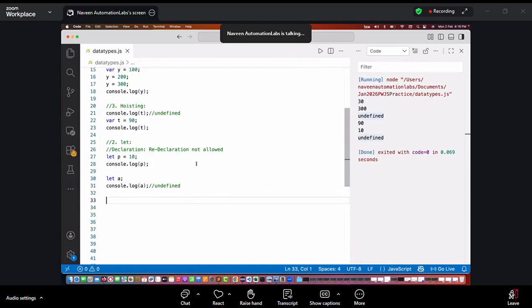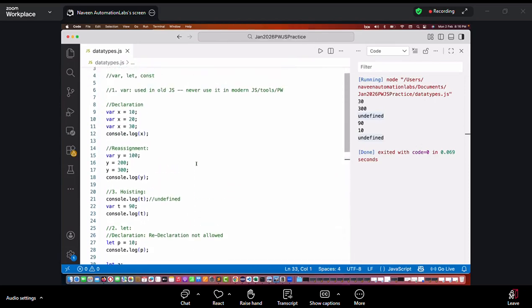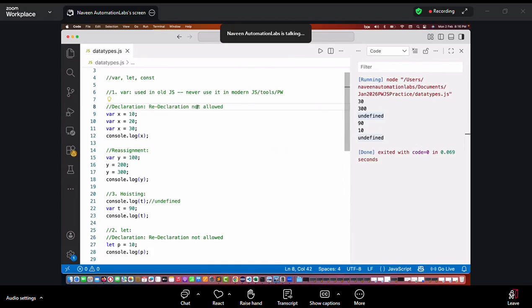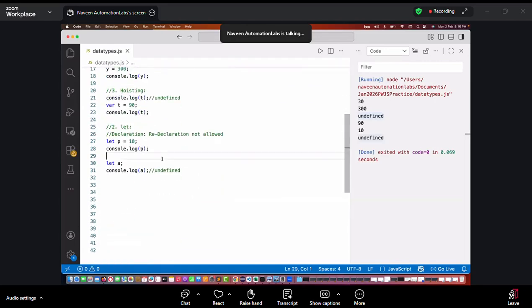So first of all, redeclaration is allowed in var? I'm coming to this point also, Rohal, wait. Redeclaration is allowed. So see this, I'm writing this important point here. Redeclaration is allowed with var. That's why we don't prefer it in real-time programming. In real-time JavaScript, we don't use var. But redeclaration with let is not allowed. If you don't assign anything, it will give you undefined. But what about reassignment?